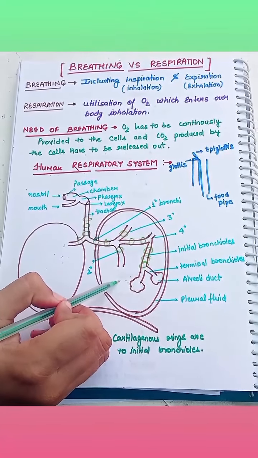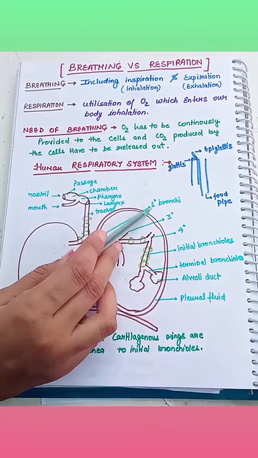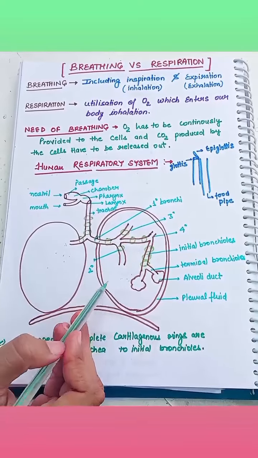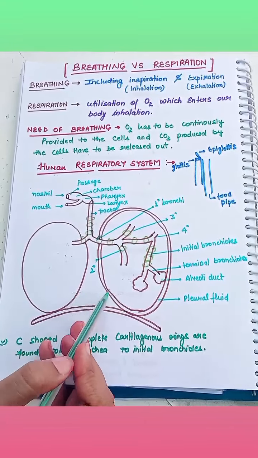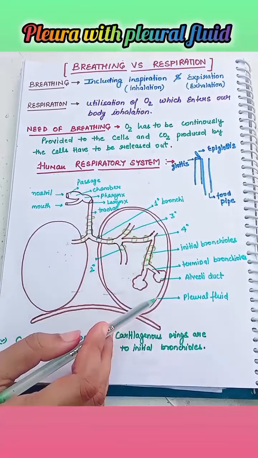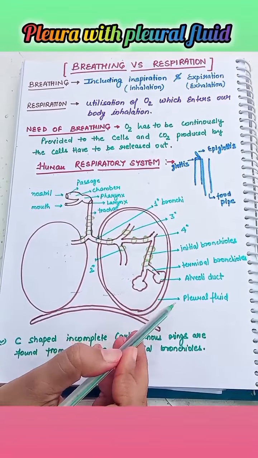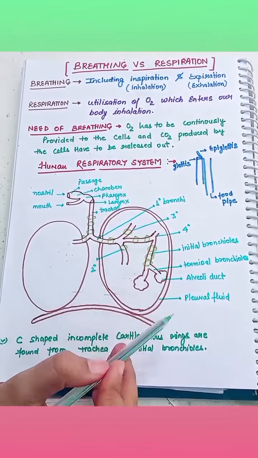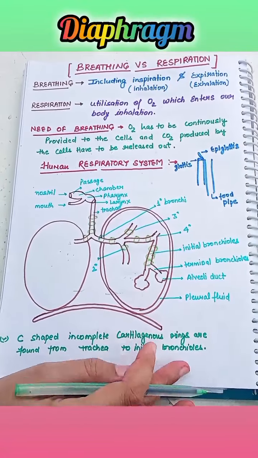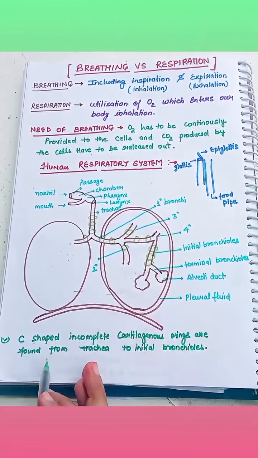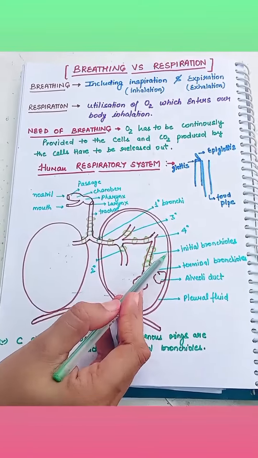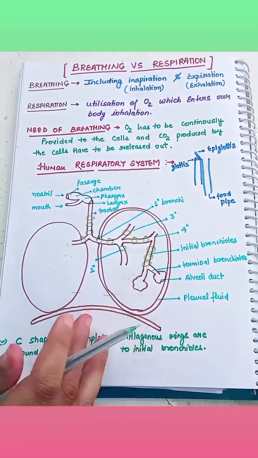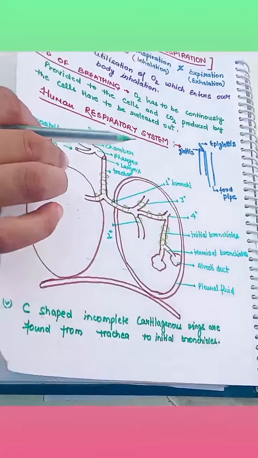Now, the branching network of bronchi, bronchioles and alveoli comprises the lungs, and the two lungs are covered by a double-layered pleura with pleural fluid within them. It reduces friction on the lung surface. And then there is the diaphragm. C-shaped incomplete cartilaginous rings are found from the trachea to the initial bronchi.